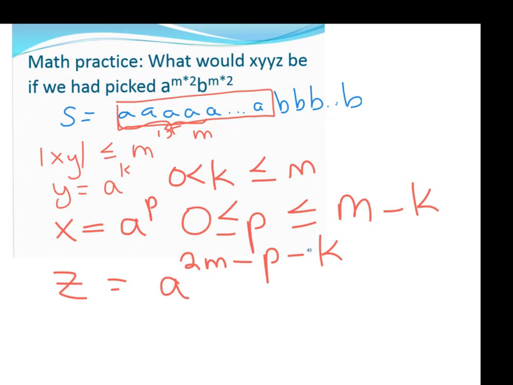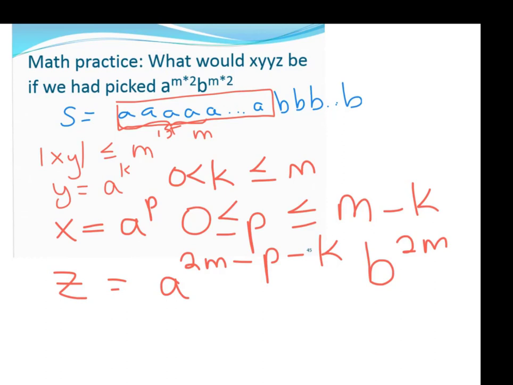And then we have our b's, which is just b to the 2m, right? So this string that we started with, a to the 2m, b to the 2m, is definitely in our language.